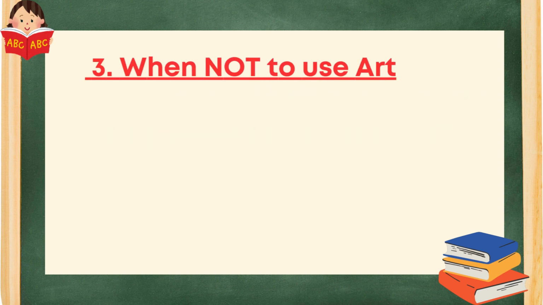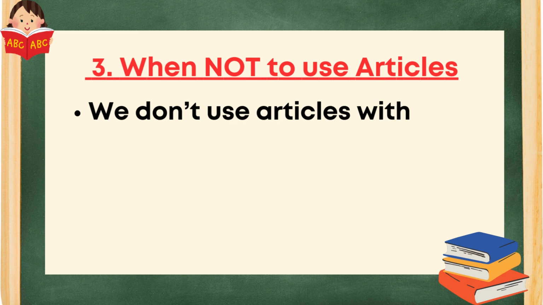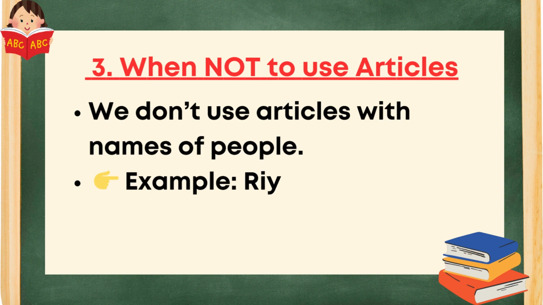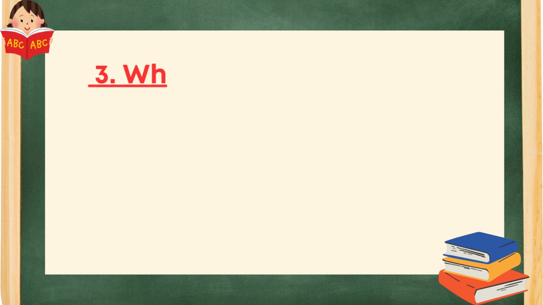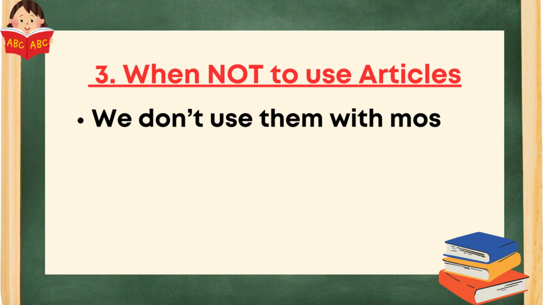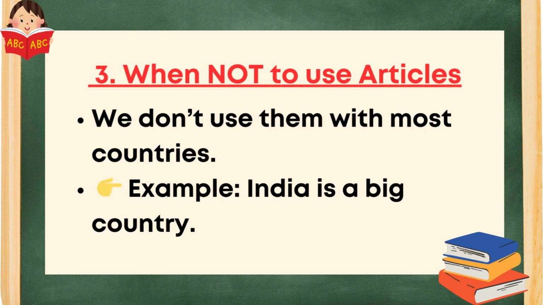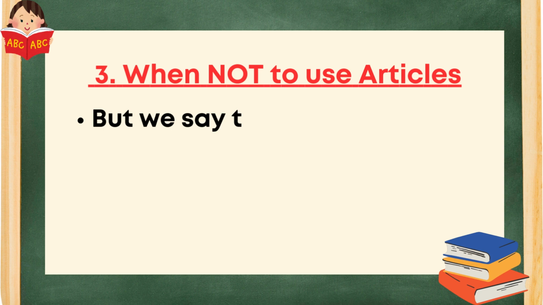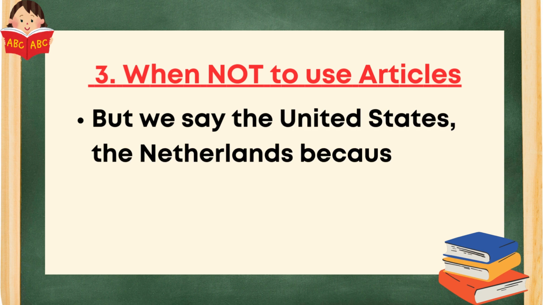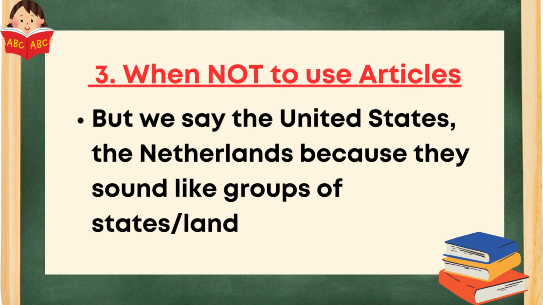When not to use articles. We don't use articles with names of people. Example: Ria is my friend, not the Ria. We don't use them with most countries. Example: India is a big country. But we use the United States, the Netherlands, because they sound like groups of states or lands.